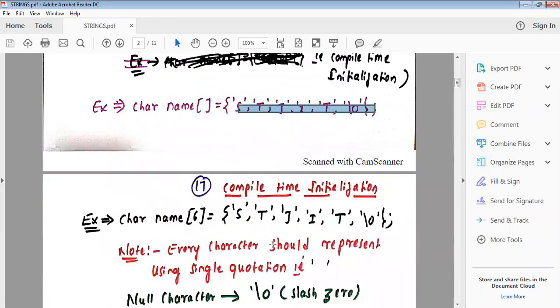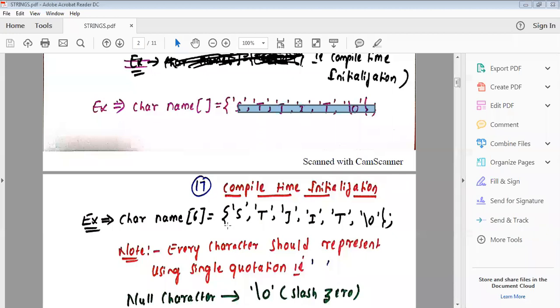So now we will discuss some different valid strings. Here also, as with two-dimensional and one-dimensional arrays, there is a compile time initialization and a runtime initialization. In a string also there is compile time initialization of string and runtime initialization of string.